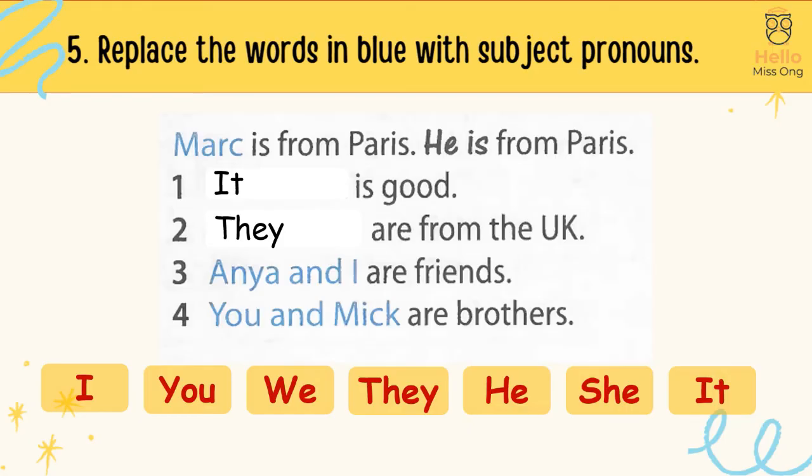They are from the UK. 3. Anya and I are friends. We are friends. 4. You and Mick are brothers. You are brothers.